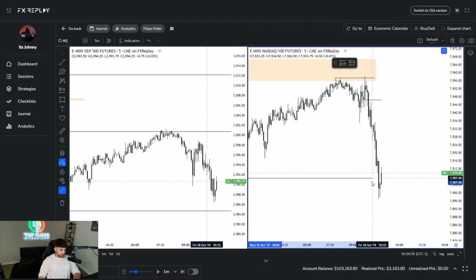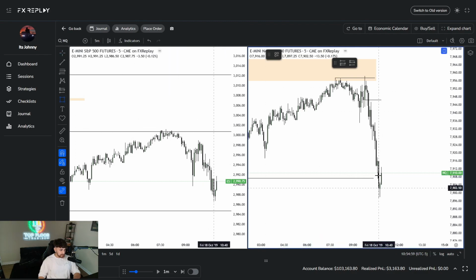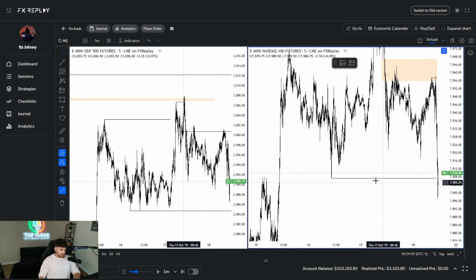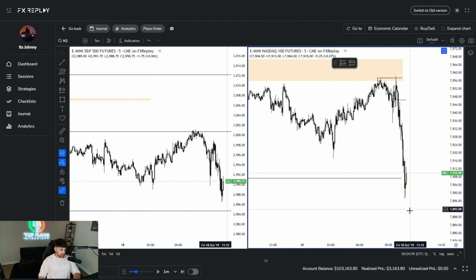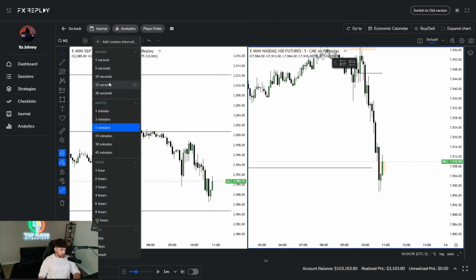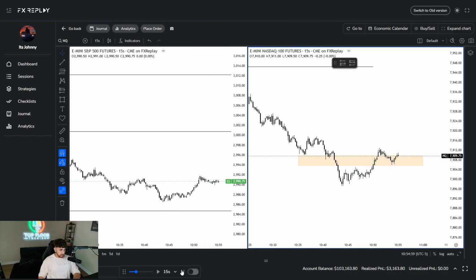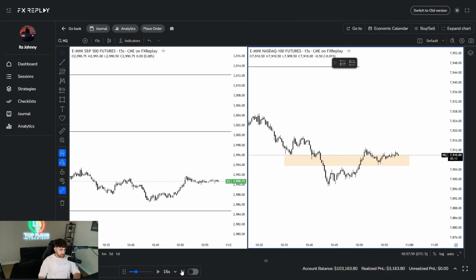But so this 5 minute fair value gap here that just formed and is getting tapped into, I'd be looking for a change here. The reason for that is because this fair value gap formed after breaking this low. So this is an important fair value gap if we want to continue lower or not. So I'd start going to the 15 second, start looking for that change in delivery here. Let me change this to the 15 second. And this is where I'd start looking for it.